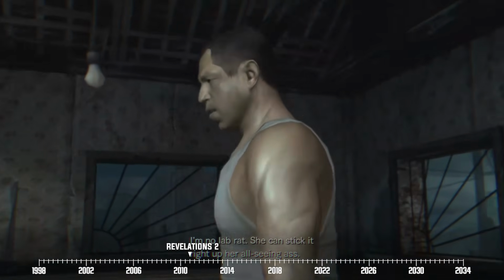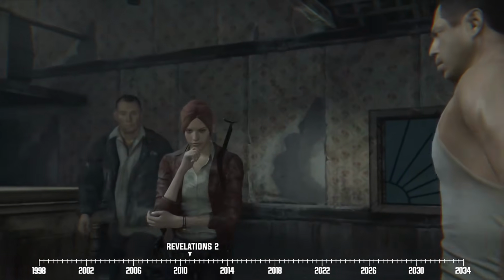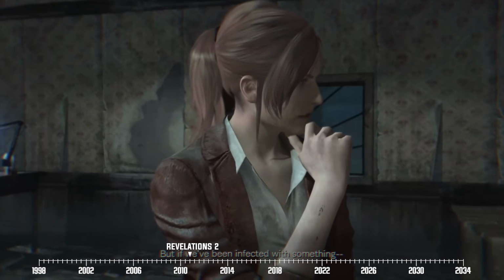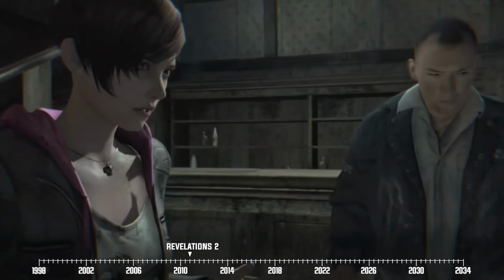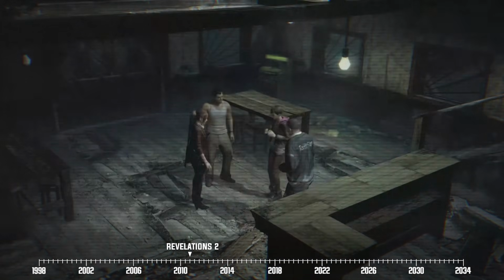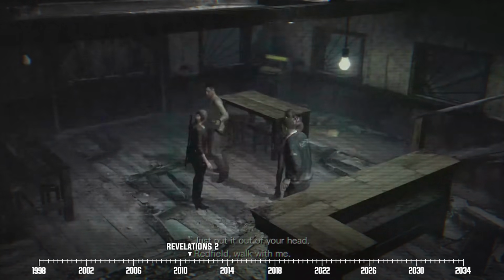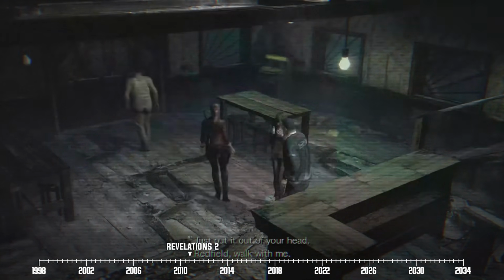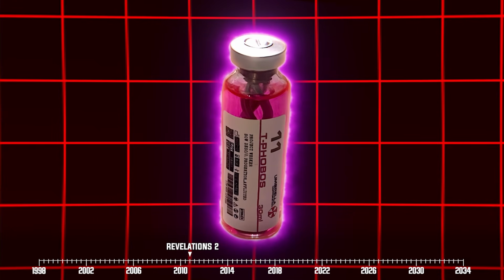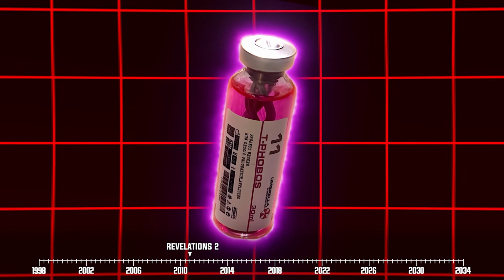It's here that the Overseer reveals to them that she and her company are using Claire, Moira, and their friends as test subjects for the development of a new virus called the T-Phobos. Now, I'm not going to give too much away about the T-Phobos just yet, so all I'll tell you right now is that it's a weird virus that reacts to fear.